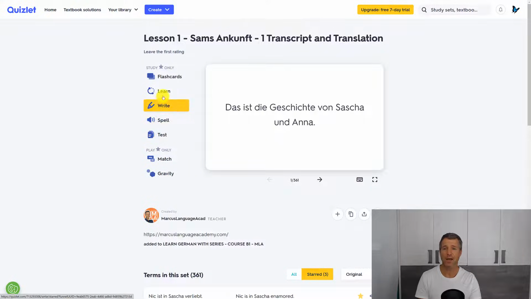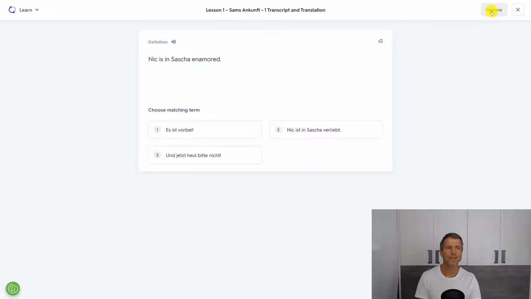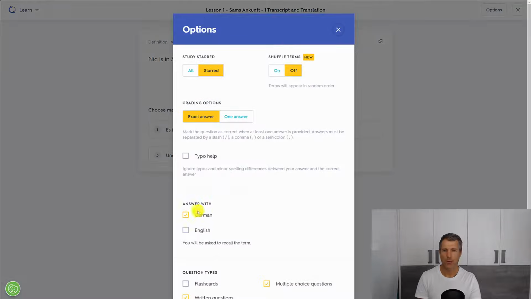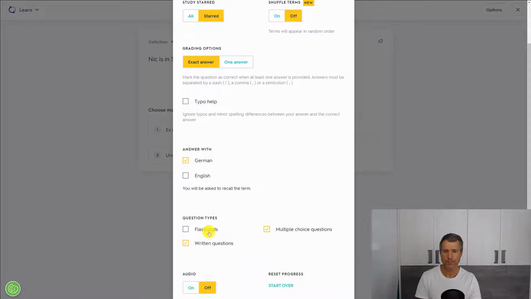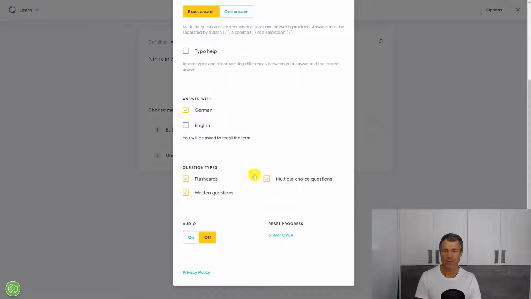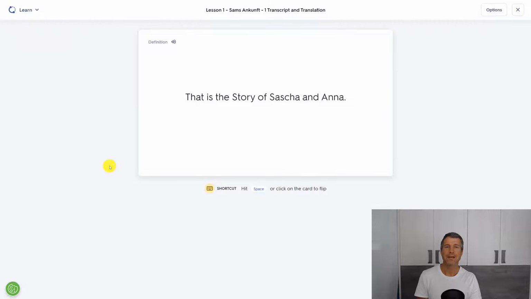Quizlet has many options to study the content. In this case, I highly recommend the Learn mode. And in options, we answer with German. In question types, we just activate flashcards and we turn on the audio. Now we need to translate the word-for-word translation from English into German.